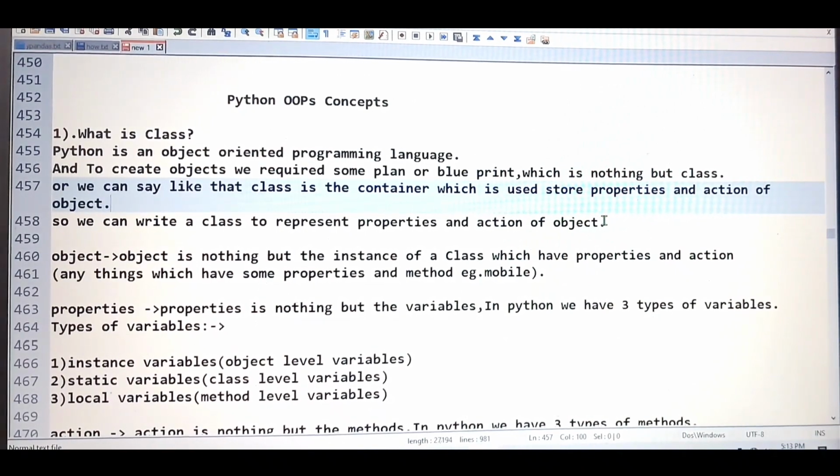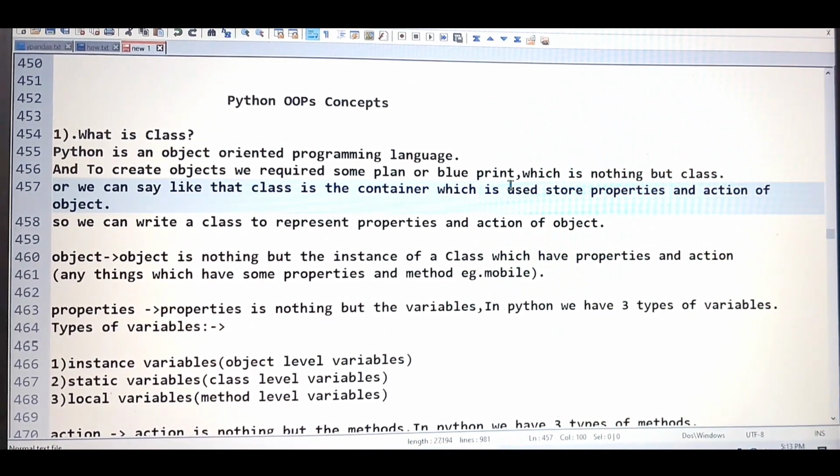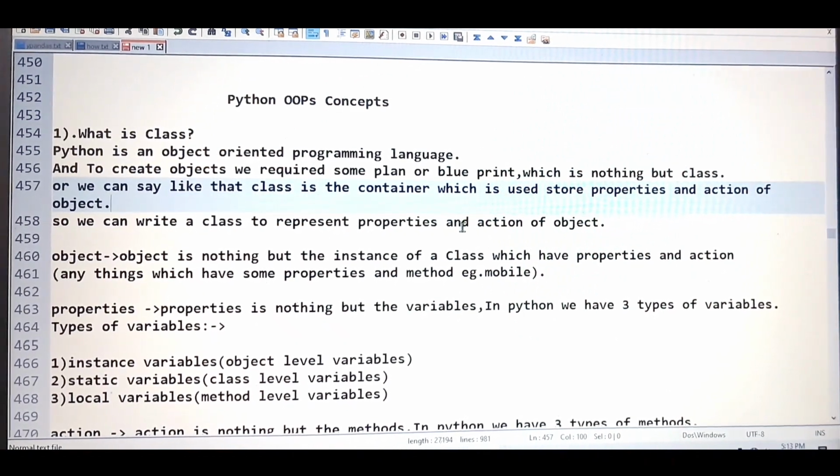In a simple way I'm saying, if someone asks what is the class in Python, you can say: class is the container which is used to store the properties and action of the object. So we can write a class to represent the properties and action of the object. In the simplest way you can say this definition.